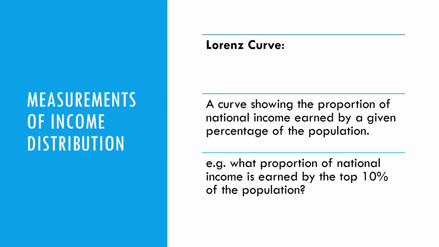So how do we measure income distribution? Well, one of the ways in which we do it is by looking at the Lorenz curve for a country. And the Lorenz curve is a curve showing the proportion of national income earned by a given percentage of the population, i.e. what proportion of national income is earned by the top 10% of the population.